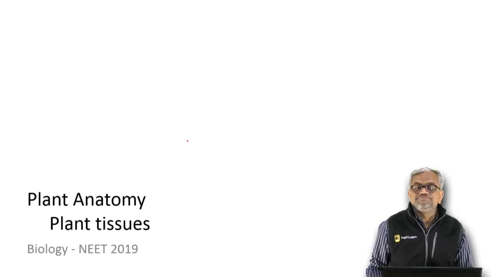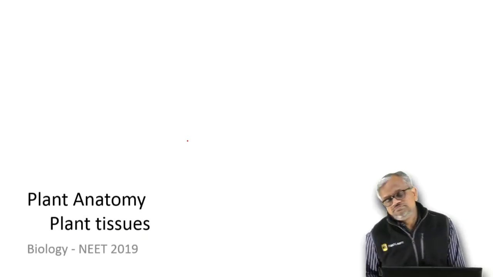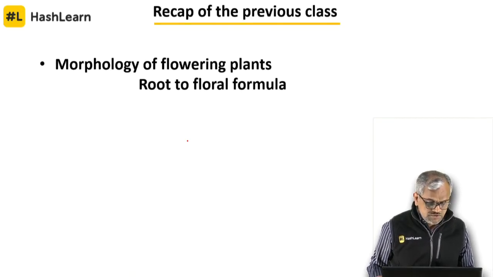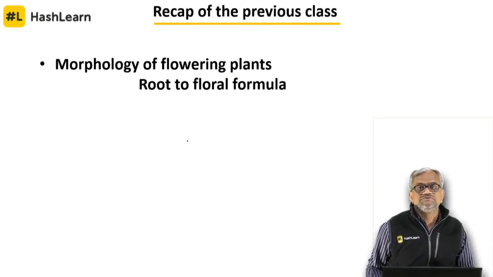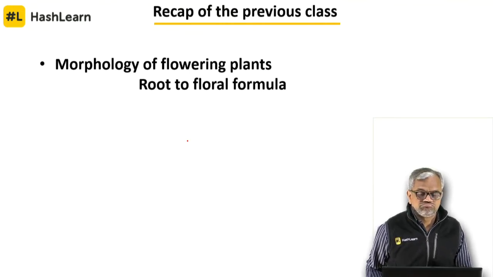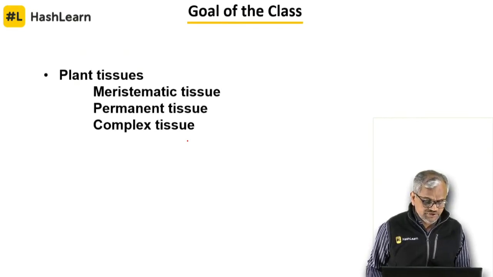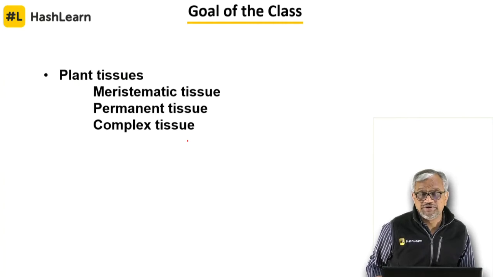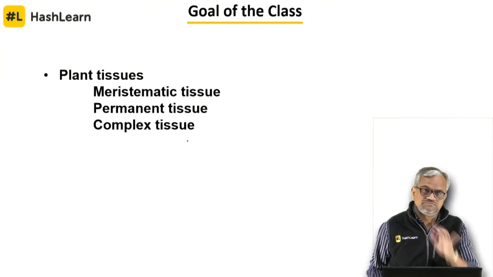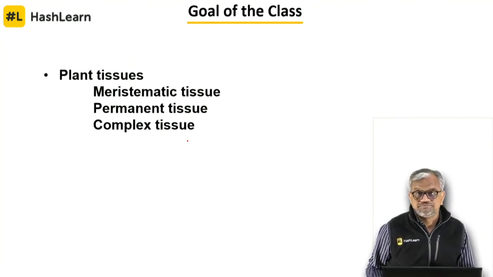Plant anatomy. So, talking about the tissues. Good evening, Kirtana. And what all we have done: morphology of flowering plant from root, stem, leaf, inflorescence, flowers, and floral formulas, families, all that. So coming to the second part of it, what we are going to do today is tissues. Believe me, I'm talking about only tissues, not tissue system. Tissues: meristematic, permanent, and complex. I'll be focusing on all these three only. Right?